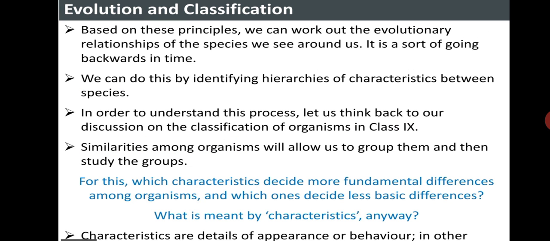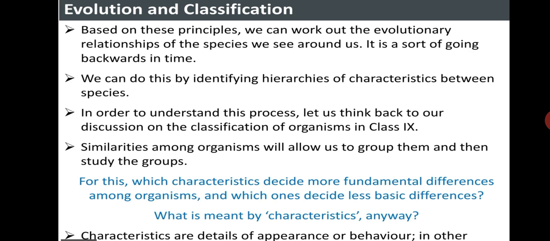So, evolution and classification. Based on these principles, we can work out the evolutionary relationships of the organisms we see around us. It is a sort of going backwards in time. We have already seen the hierarchies of characteristics in our earlier classes. Similarities among organisms will allow us to group them and then to study the groups.